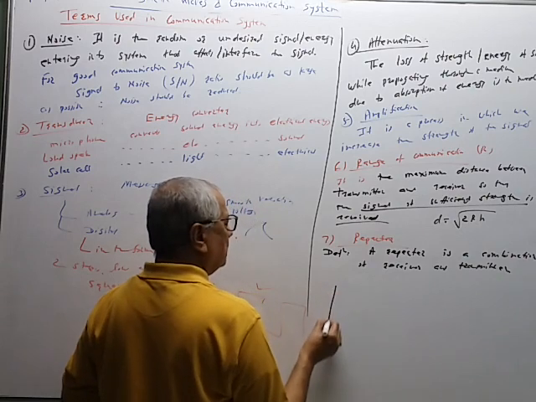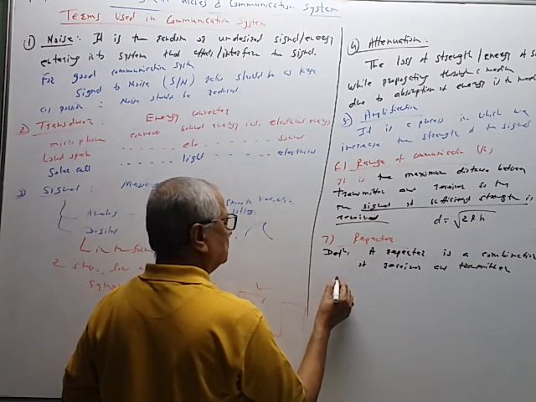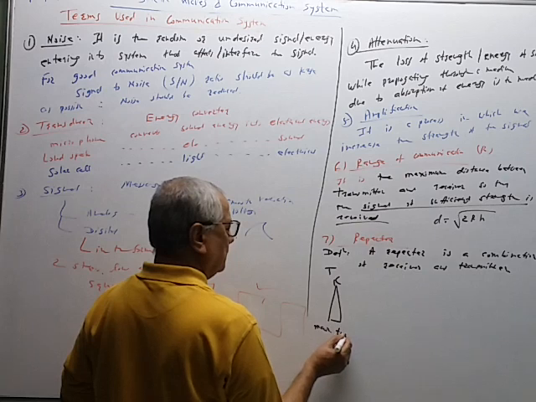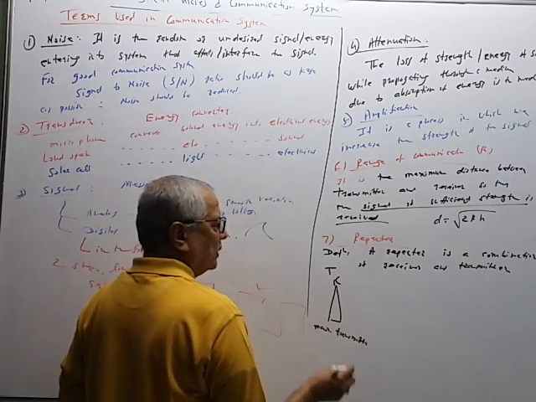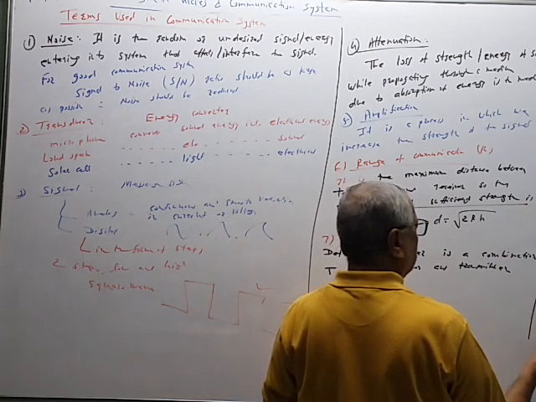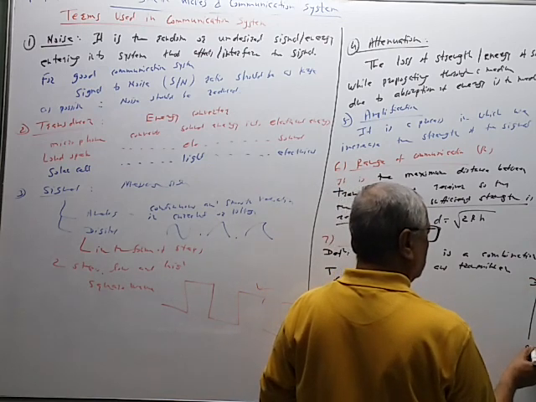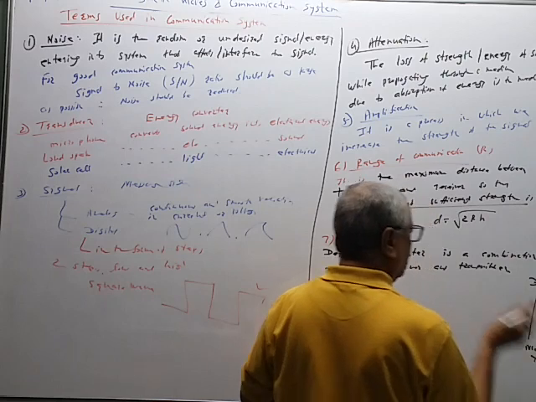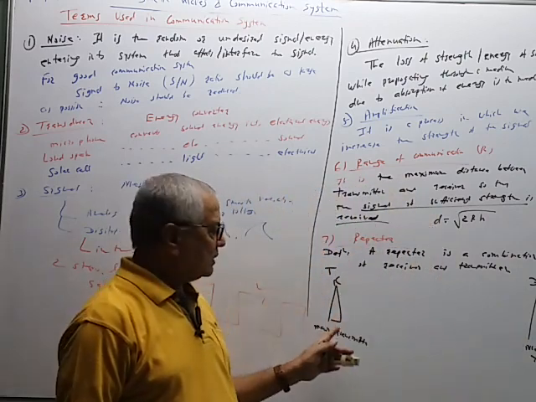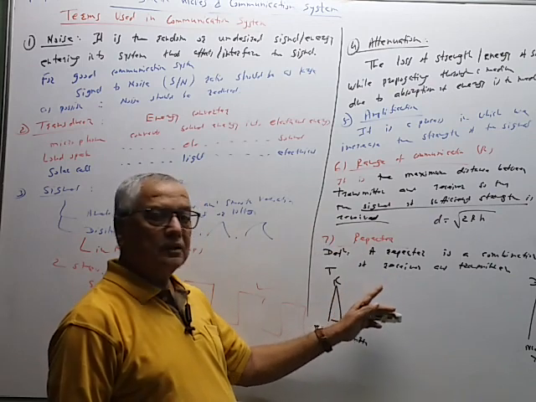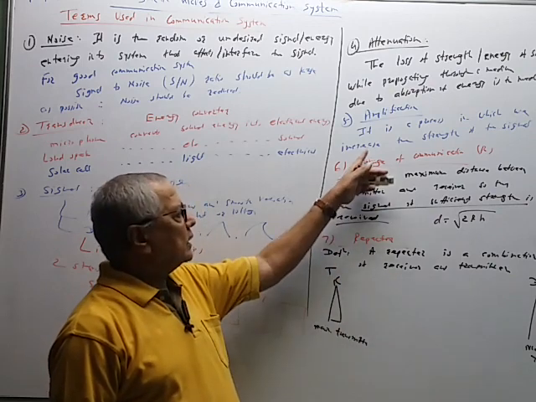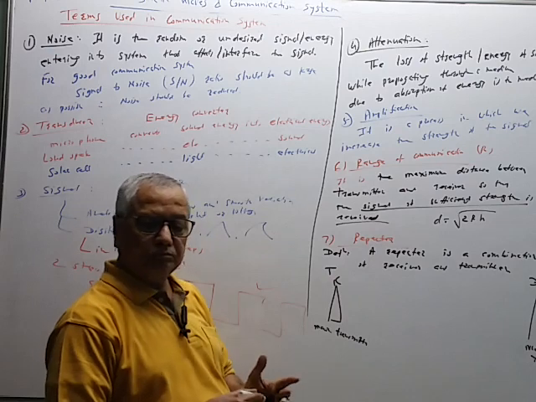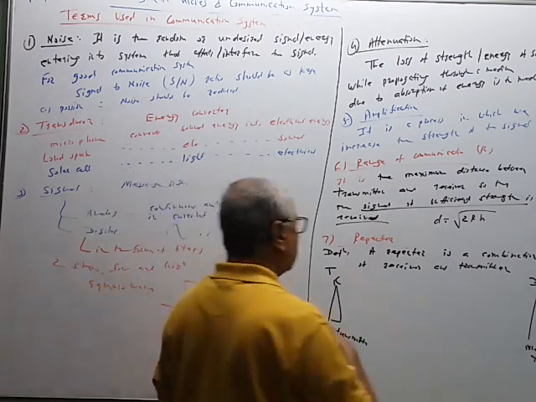So if this is a main transmitter and this is a main receiver, and the distance between the main transmitter and main receiver is very large, more than the range of communication, then the signal cannot go directly, but in between these two there are repeater stations.